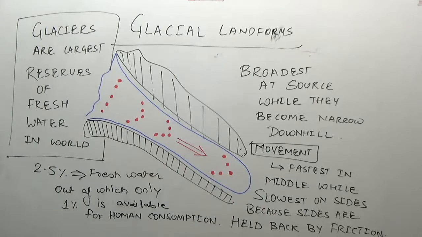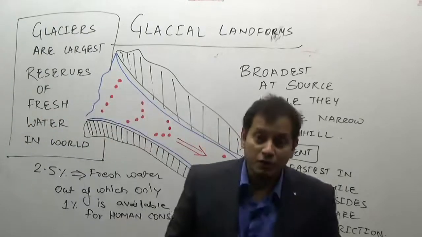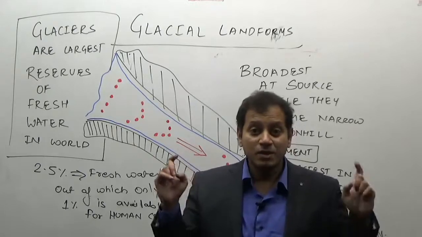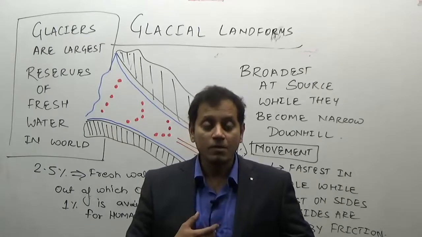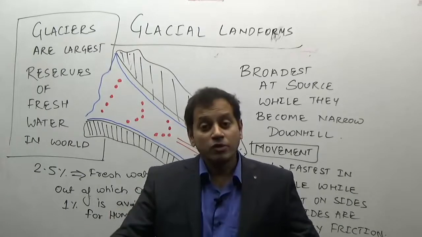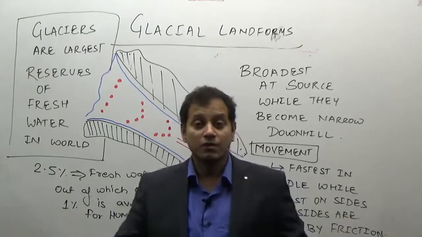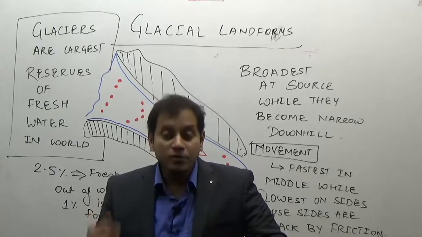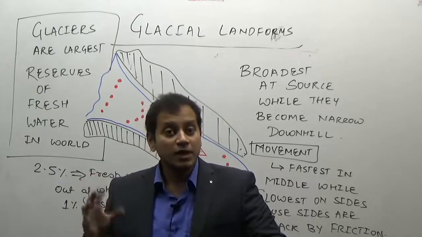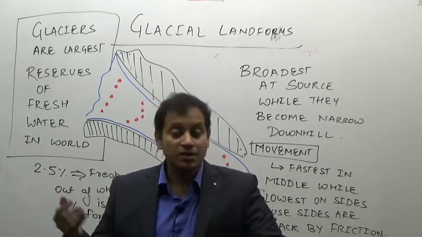Available for human consumption. That is why I say use water, preserve water, conserve water, use it without wastage. That is why sustainable use of water, because we have only 1% for our consumption. Most of the fresh water is locked in the large ice sheets, which is not available for human consumption. And if we even exploit this water, there may be large scale temperature related changes, climatic changes in the world.